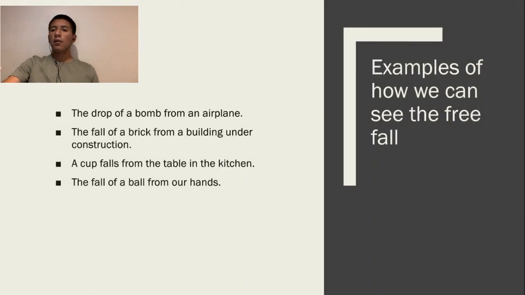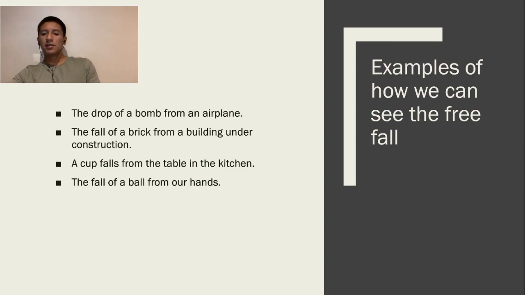Here I'm going to talk about some examples of how we can see free fall in our lives. So the first one is going to be the drop of a bomb from an airplane. This is the most rare to see in our life, because you have to be in a war to see it, and you have to be a soldier to see how the bomb drops.